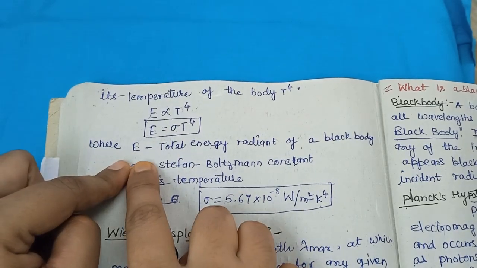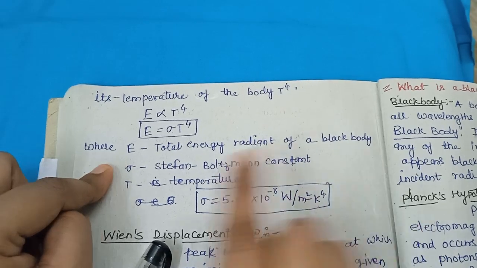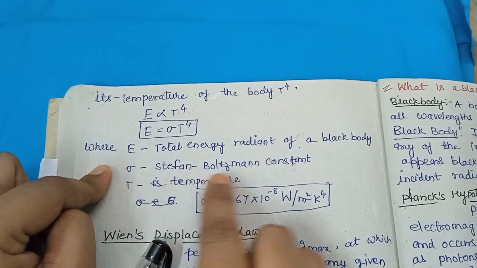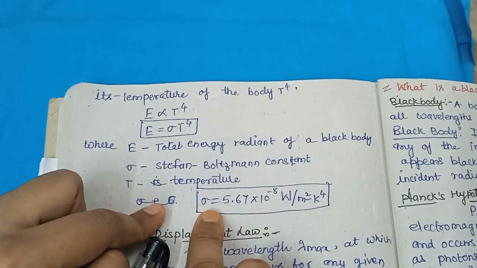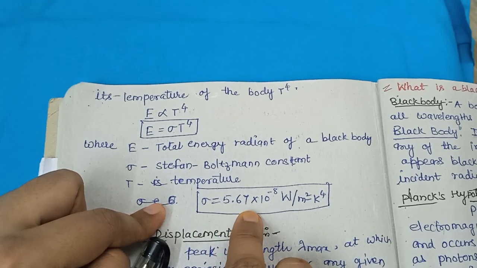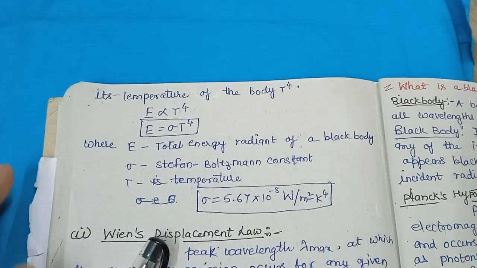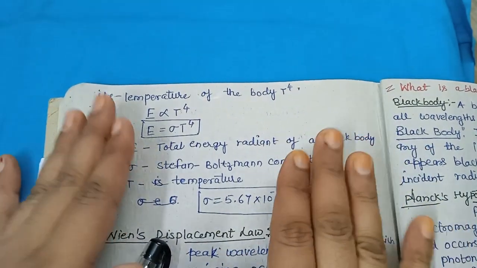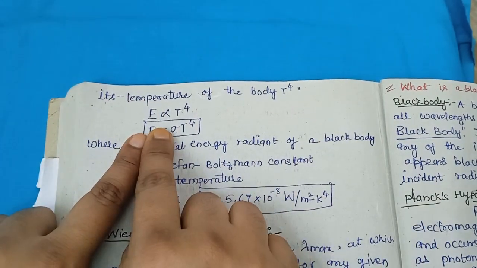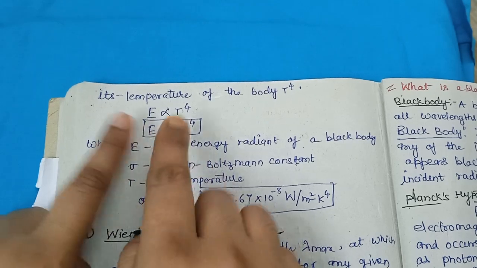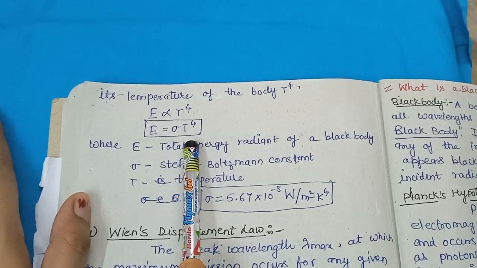Here E equals the total energy radiated by the black body, sigma is the Stefan-Boltzmann constant, and T is the temperature. The value of sigma is always 5.67 × 10^-8 W/m²K⁴. This is your Stefan-Boltzmann law. It is the first law, and it connects the intensity with the temperature. The Stefan-Boltzmann law gives the relation between the intensity of radiation and the temperature.